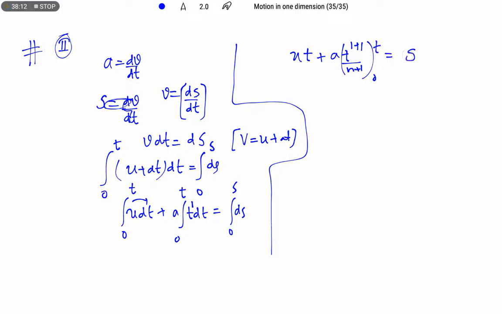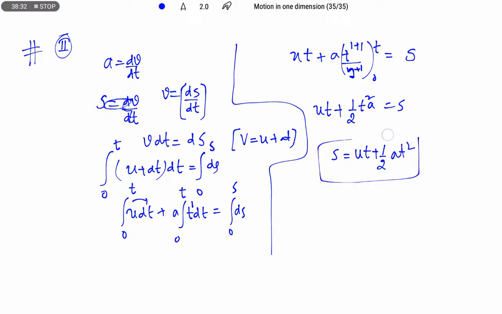The integration of ds is s, after substituting limits also s itself. So ut plus, this is 1 plus 1, 1 by 2 t square. So s is equal to ut plus half at square, the second equation of motion we are deriving with the help of integration.